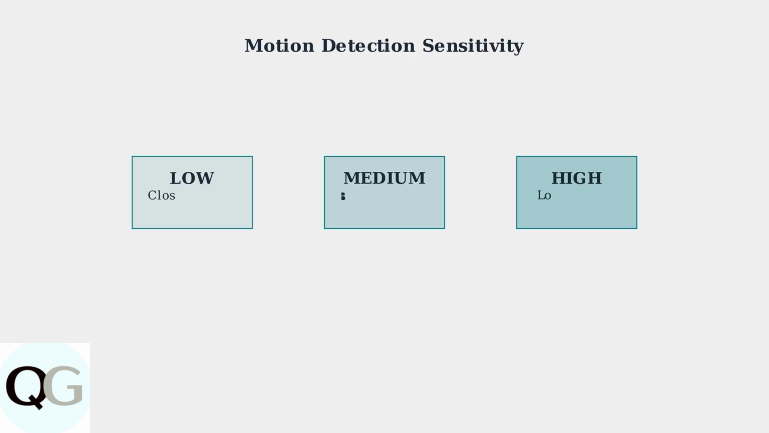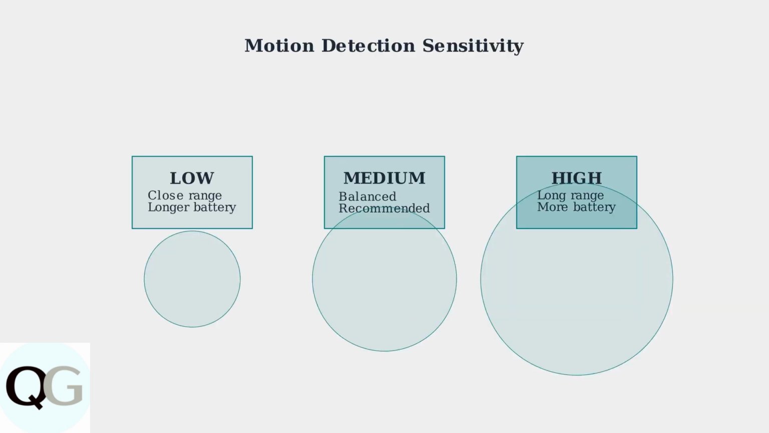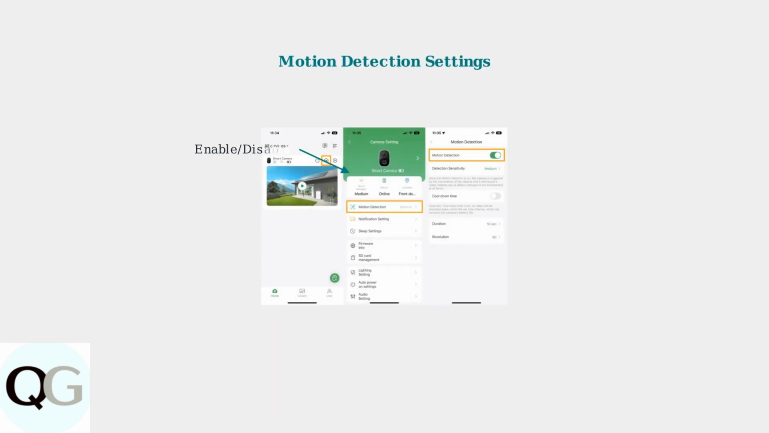Motion detection sensitivity is the key to balancing performance and battery life. The 3 sensitivity levels each serve different purposes and environments. Access these settings through the VicoHome app. Navigate to your camera settings, then motion detection to adjust sensitivity, duration, and resolution.